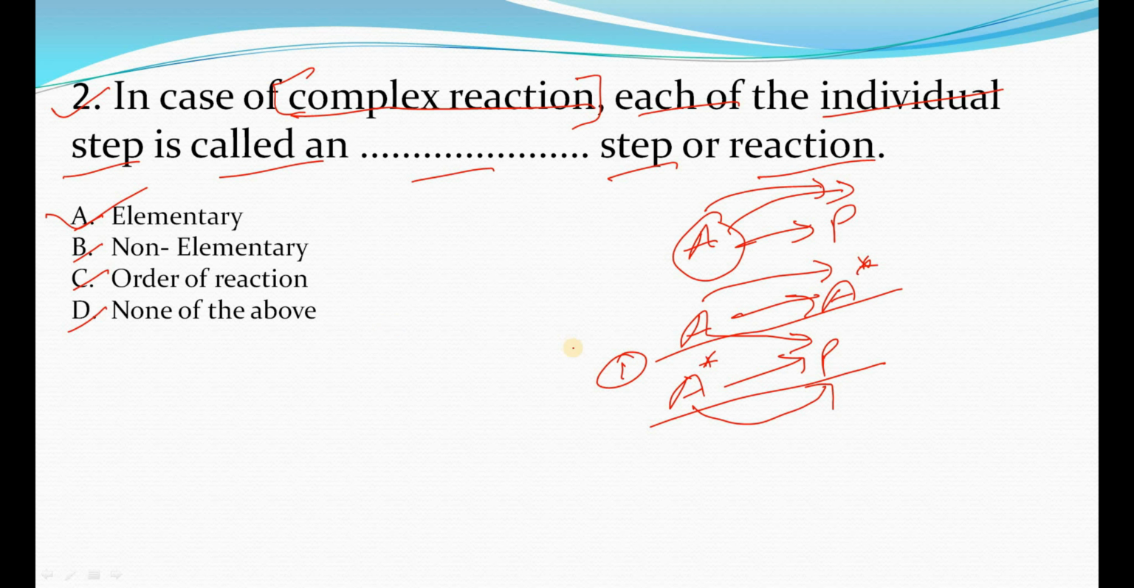Okay, because it does not happen mainly or usually. Why? Because any reaction, that reaction will first convert into A star, then it will convert, suppose, A star to P. Means any reactant will not directly convert into the product. That's why the elementary reaction or step is the right answer.